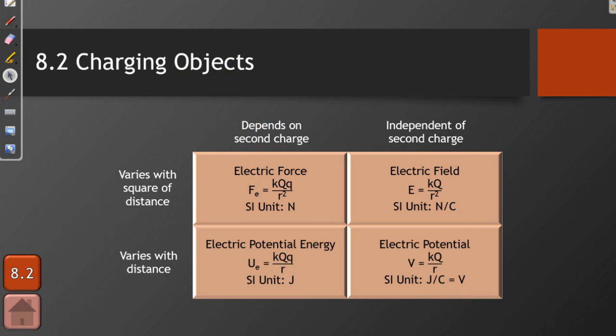I'll leave you with this table to consider, which contains all of the major formulas that we have discussed in this unit. So I would encourage you to pause the video, take a moment to study this table, and make sure you understand the relationship between these four equations. That's going to be it for lesson 8.3.